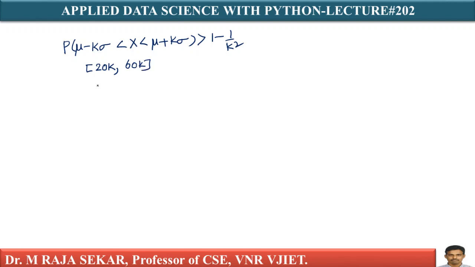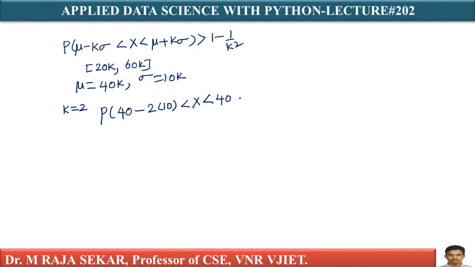Here I don't know the distribution, but given mu equal to $40,000 and sigma is $10,000. Here k, it is 2 sigma distance from the mean. Therefore, let me substitute k equal to 2. What happens? P of mu means 40 minus k means 2, sigma means 10, less than capital X, less than mu plus k sigma, 40 plus 2 times 10.